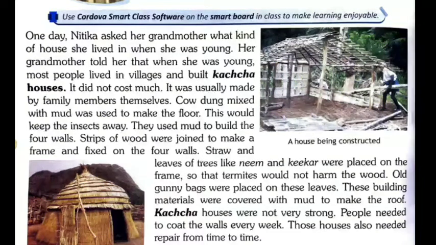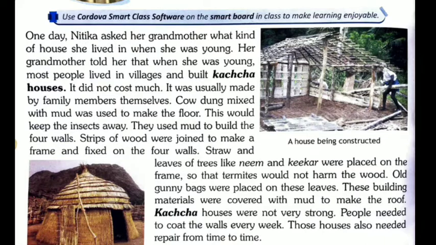It did not cost much. ज़्यादा कॉस्ट नहीं होती थी उस चीज़ की, and it was usually made by family members themselves. और उस घर को कौन बनाते थे? फैमिली मेम्बर्स. Cow dung mixed with mud was used to make the floor. Cow dung is like the waste material of the cow, and it is mixed with the mud and that was used to make the floor.